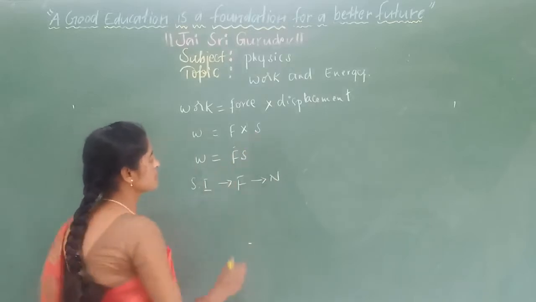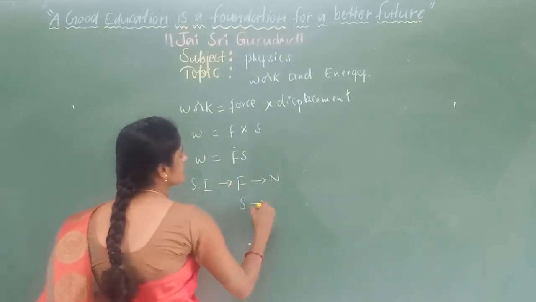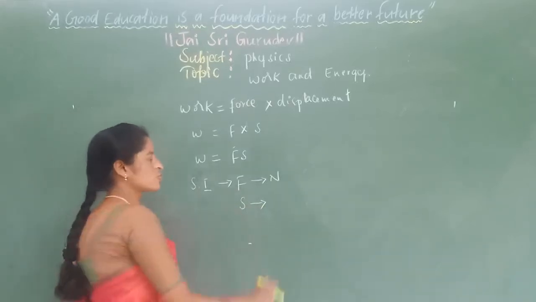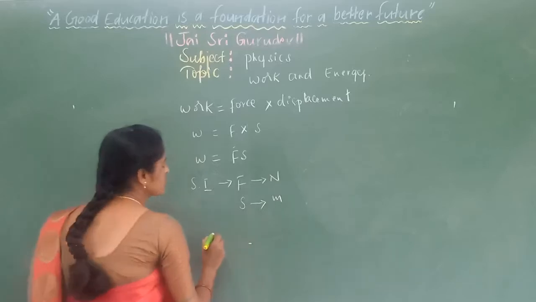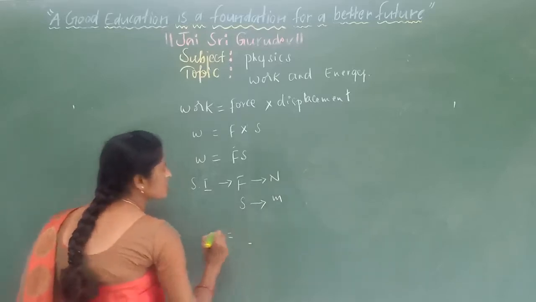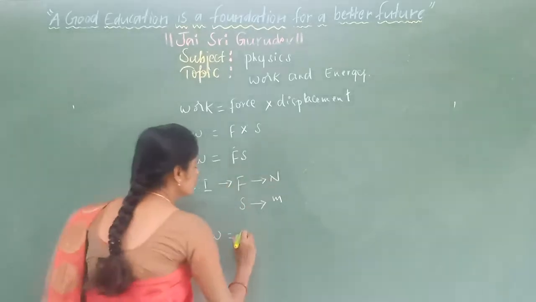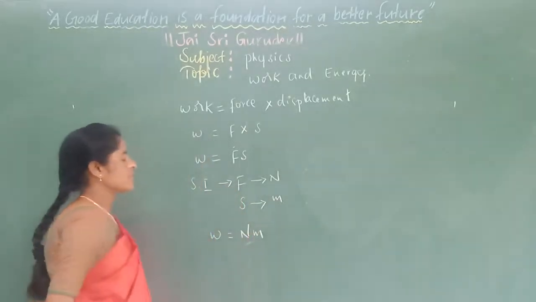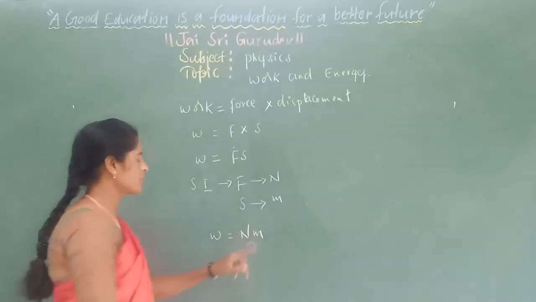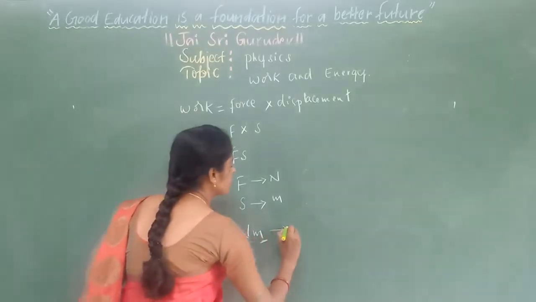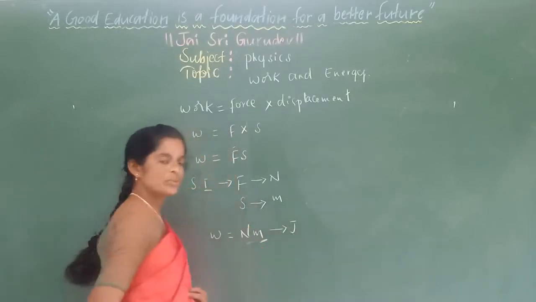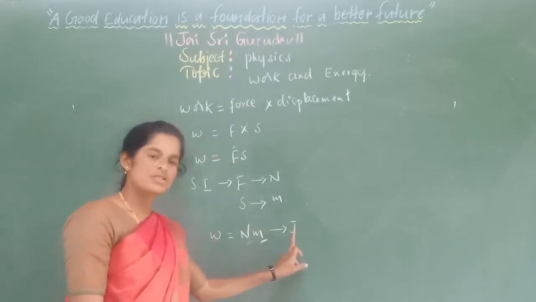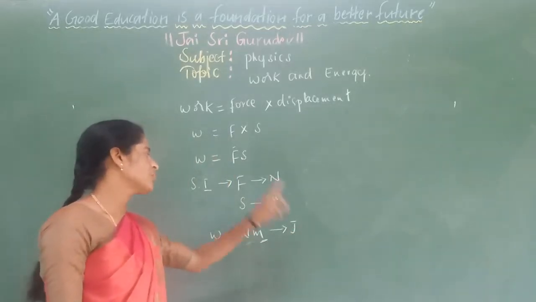The SI unit of displacement is the distance traveled by the body, measured in meters. So the SI unit of force is Newton and of displacement is meter. Hence the SI unit of work is Newton meter, and Newton meter is written as joule. So the SI unit of work is the joule. This is very, very important.